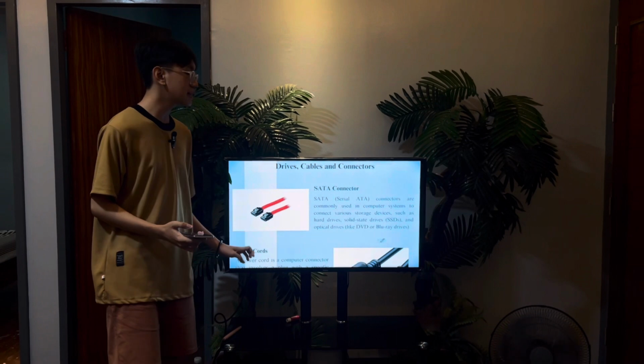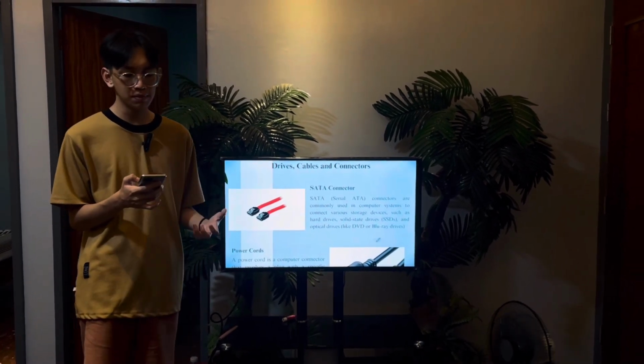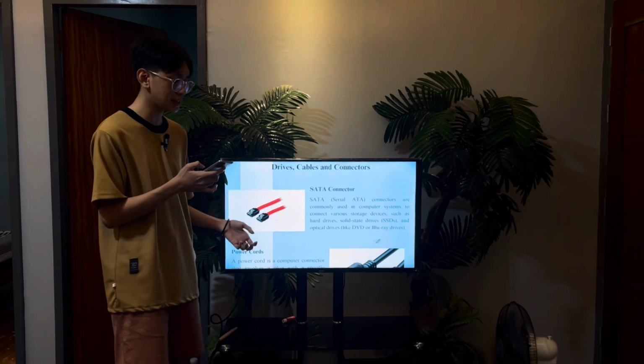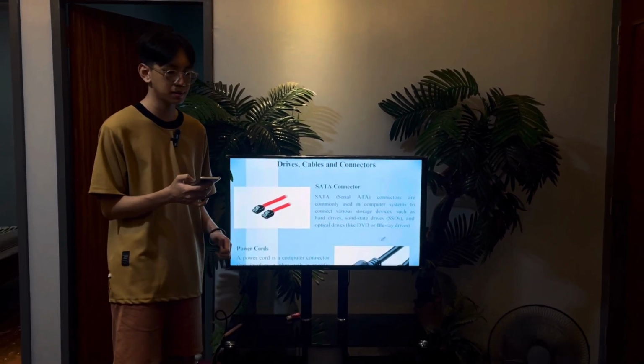The next one is a SATA connector. It is a connector commonly used in computer systems to connect various storage devices such as a hard drive, solid-state drive, and an optical drive.